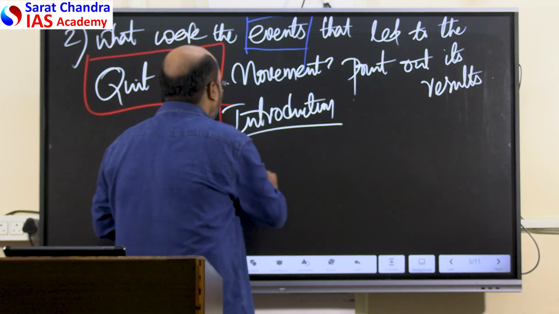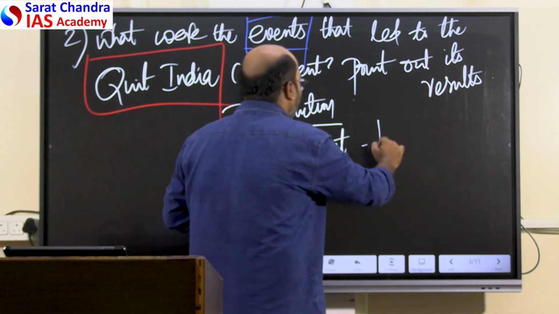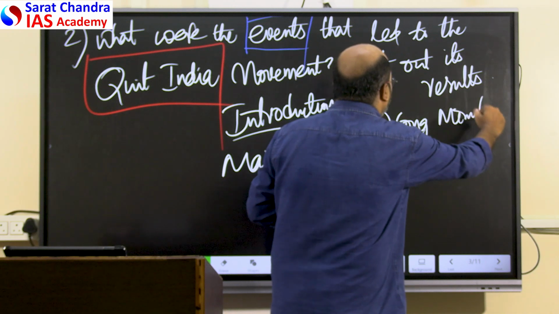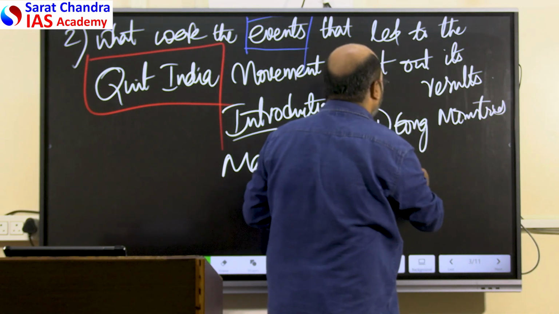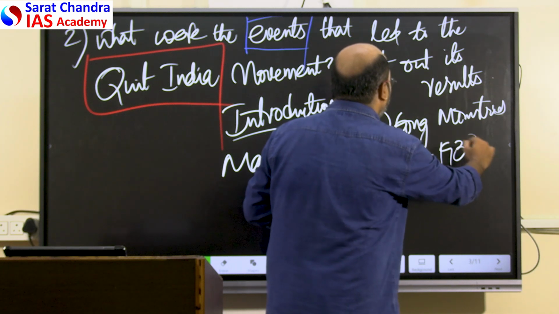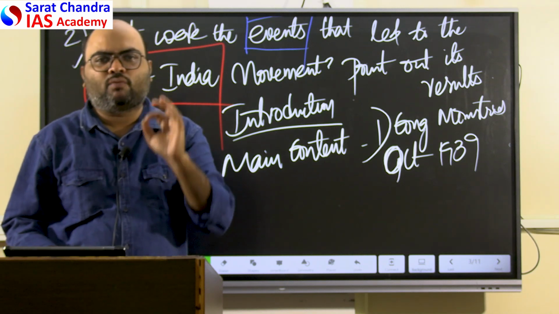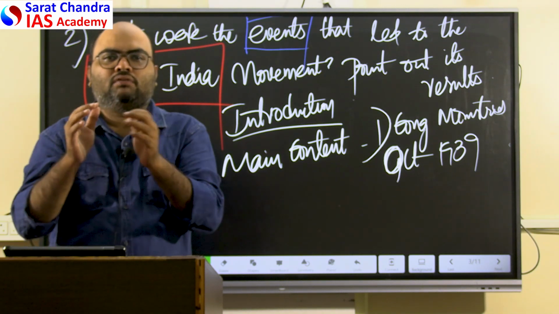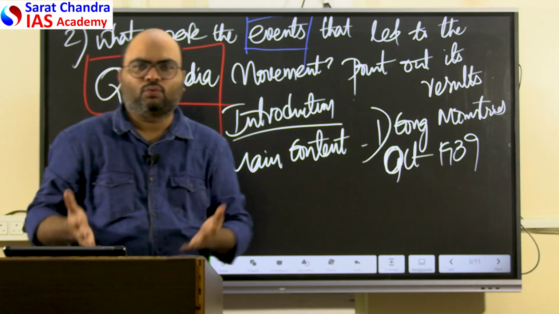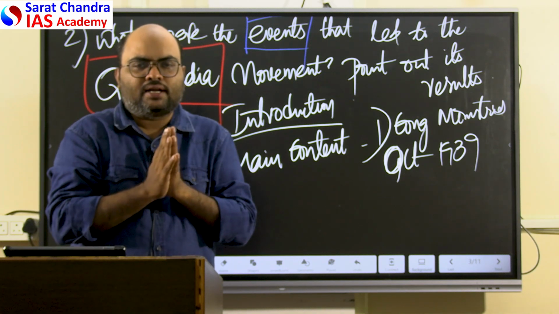So this all comes into the main content. First one, Congress ministries resigned in October 1939 as a protest against the unilateral decision made by the Viceroy to involve India in the Second World War, in which India had nothing to do. We had nothing to do with the British war effort.